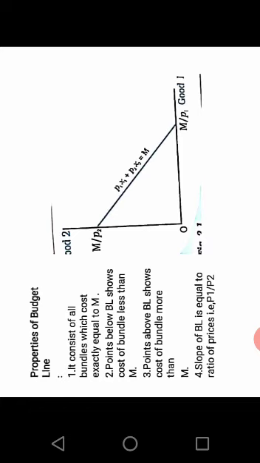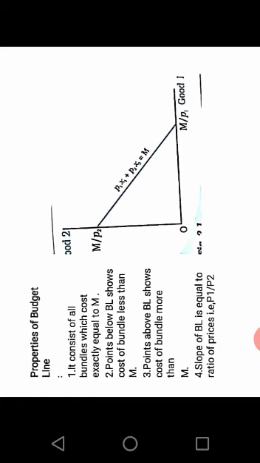Then let's see what are the properties of a budget line. Now before going to the properties, there will be a question: write the difference between budget set and budget line. You are going to define the budget set as a combination of goods which cost the consumer less than or equal to his income. Then it is also called opportunity set. Then in the third point you will give the equation, that is P1 x1 plus P2 x2 is less than or equal to income.